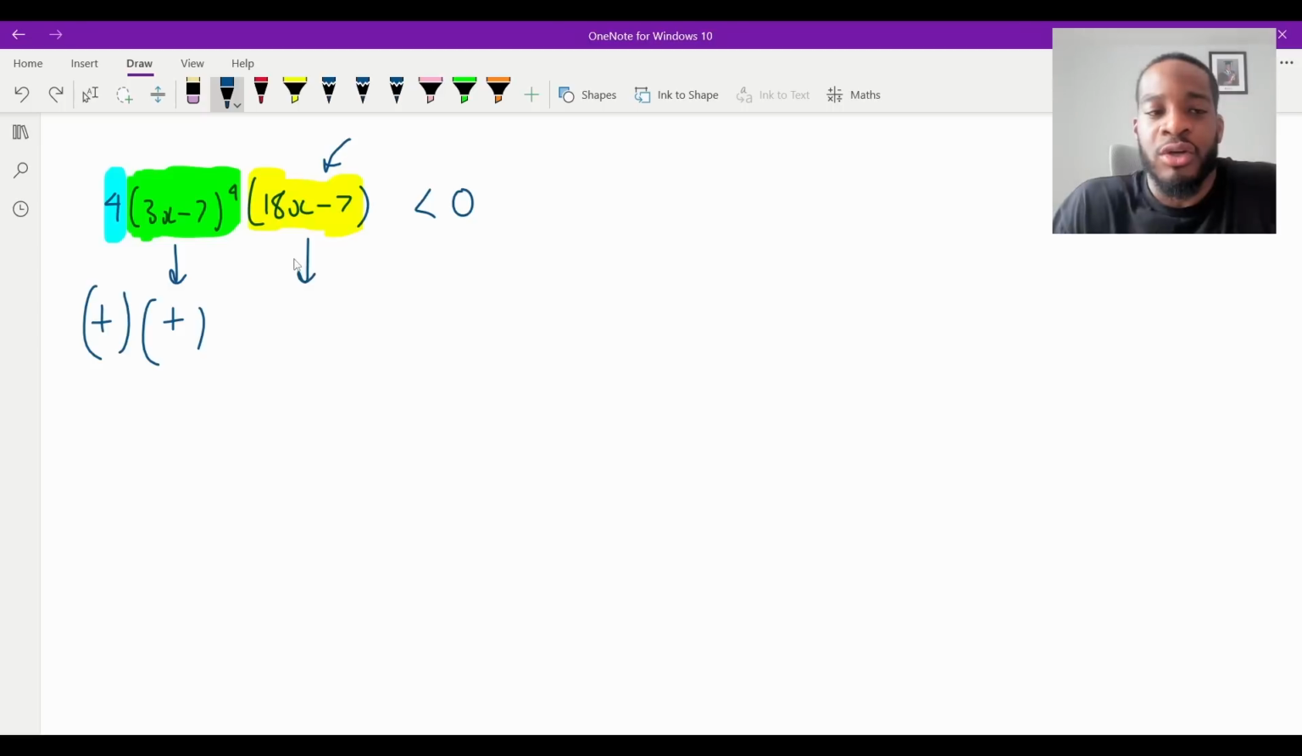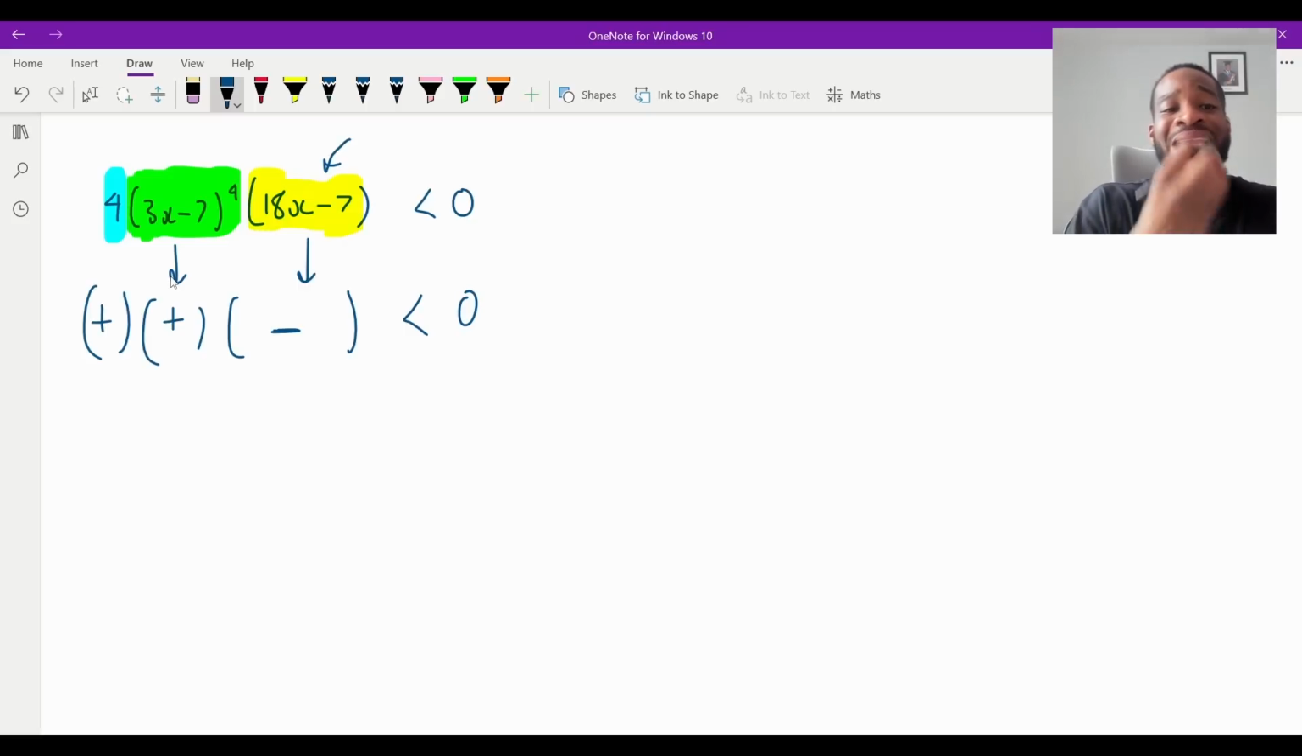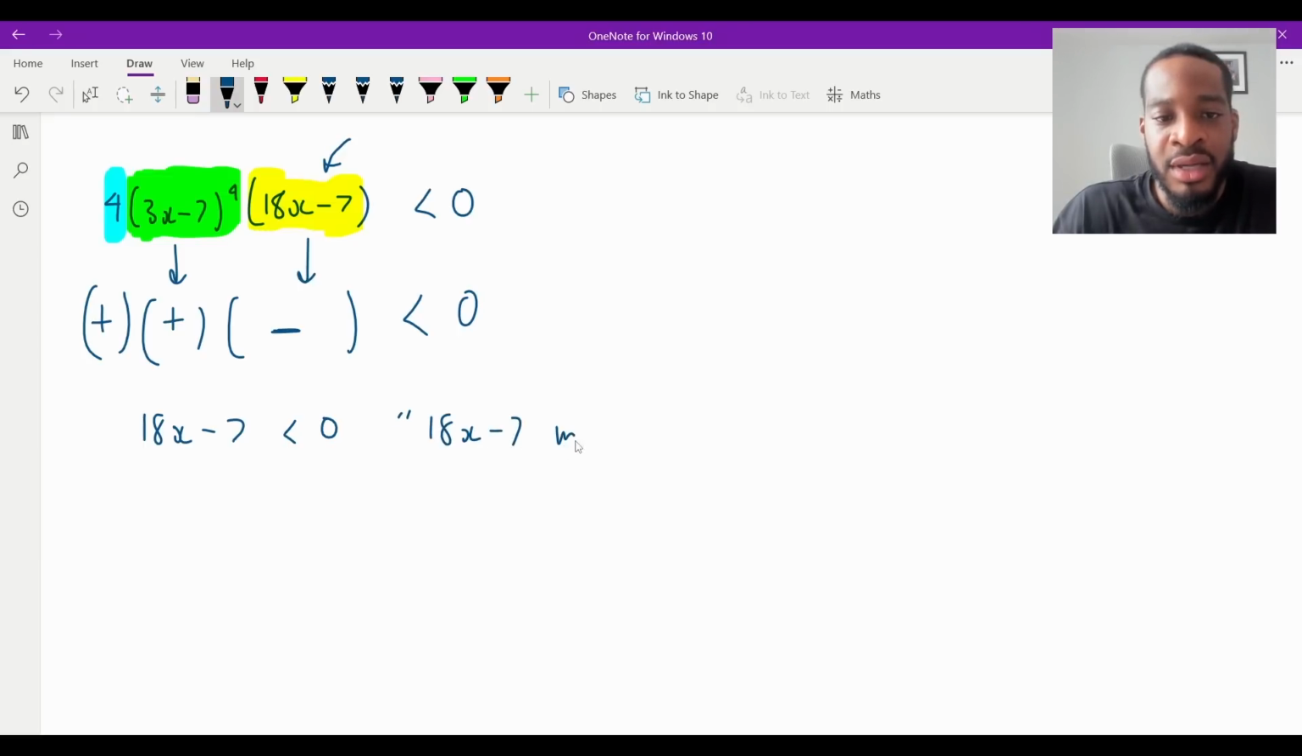So we need to ask ourselves, how can this be negative? Well, if I have a positive times a positive, the only way for this to be negative is if this factor here is negative. Because two positives will make a positive. Positive times a negative will be less than 0. So for this entire expression to be negative, I must have the 18x minus 7 to be less than 0. It would have to be negative. Let me write it here so it's clear. 18x minus 7 must be negative.